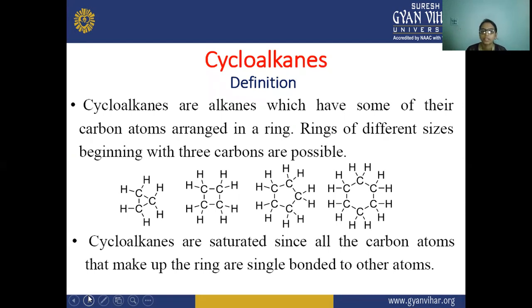In these cycloalkanes, these are alkanes, that is, saturated hydrocarbons, in which they have single bonds between the carbons, and they are arranged in a ring. The smallest ring, or the beginning of these cycloalkanes, occurs with 3 carbons.